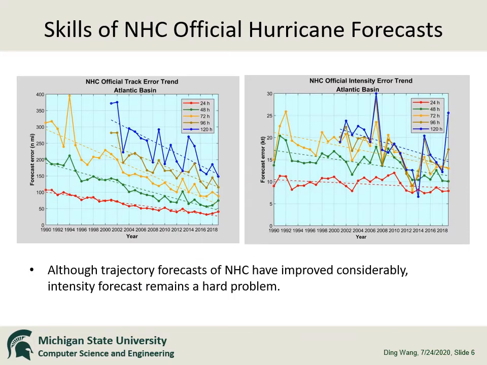The figures below show the forecast errors of the National Hurricane Center over the last 30 years. The left figure is a trajectory forecast and the right figure is the intensity forecast. In both figures, the y-axis shows the prediction errors. As can be seen from the figures, although trajectory forecast has improved considerably in recent years, there has not been much improvement in intensity forecasts. Therefore, hurricane intensity prediction is still a challenging problem.